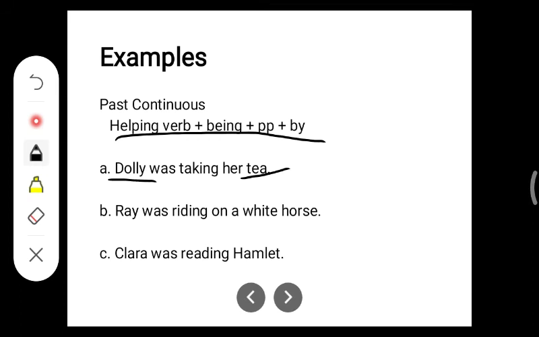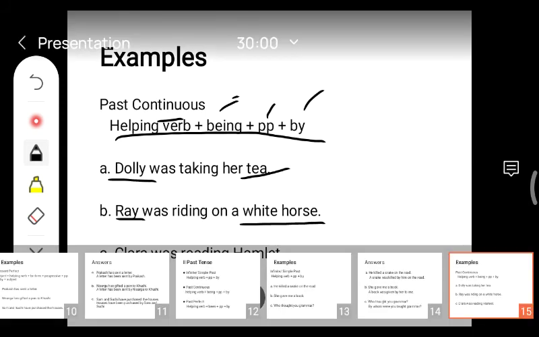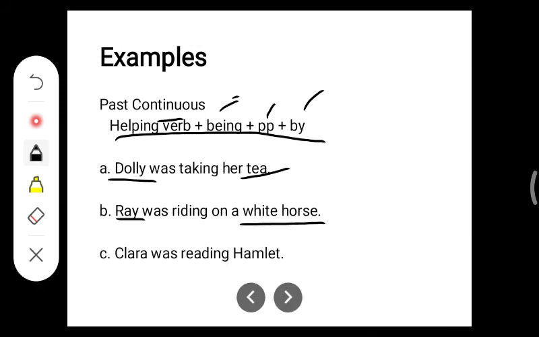This is the sentence. Similarly, the next one. Ray was riding on a white horse. Here, object and then subject. The white horse was being ridden by Ray. Right? The white horse was being ridden by Ray.